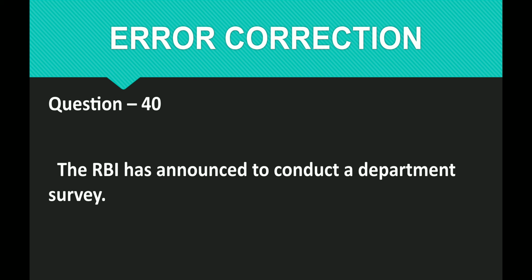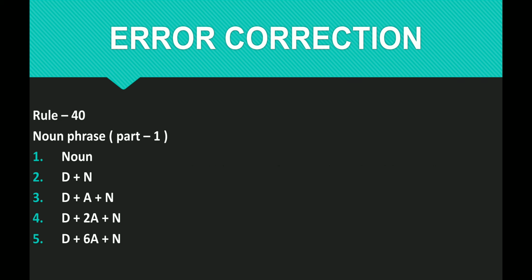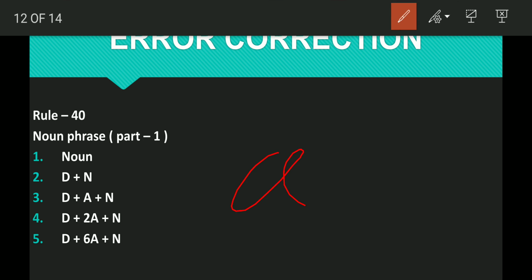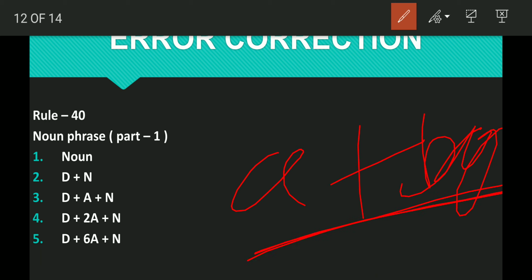I'm showing you the rule. This is noun phrase 1. There are lots of noun phrases and I teach everything in my fundamental training: what is a noun phrase, how exactly the noun phrase is constructed and all. So I'm telling you the simple thing. This is table number 1, or noun phrase number 1 only. If you are getting 2 words, determiner, noun, for example, a bag. A is the determiner, bag, B-A-G, is the noun. So determiner plus noun will be the noun phrase.